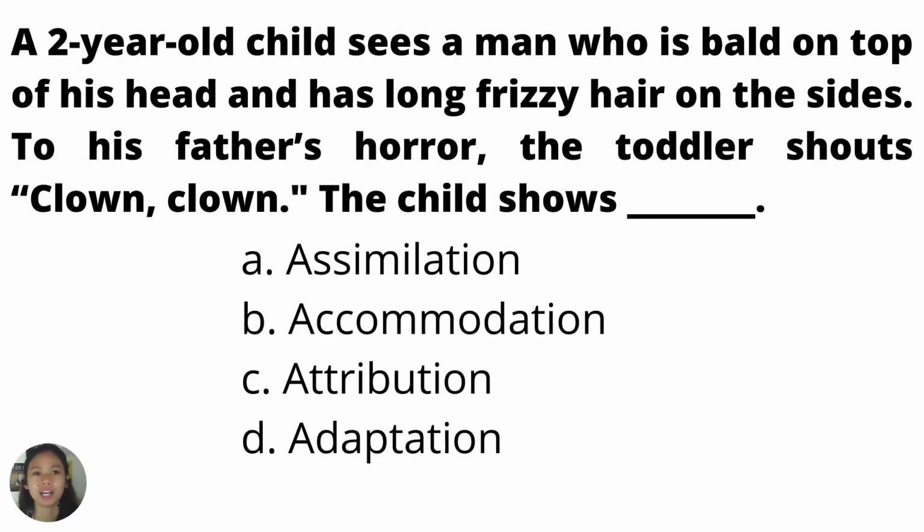Let's have a review. Okay, a 2-year-old child sees a man who is bald on top of his head and has long frizzy hair on the sides. To his father's horror, the toddler shouts, "Clown, clown." Okay, this shows what? If your answer is letter A and that is correct, this is what we call assimilation. Okay, na-assimilate niya because ito yung alam niya, nakakita siya ng clown before, na kapag bald on top of his head, frizzy ang hair, para sa kanya, it is a clown. So that's what we call assimilation.